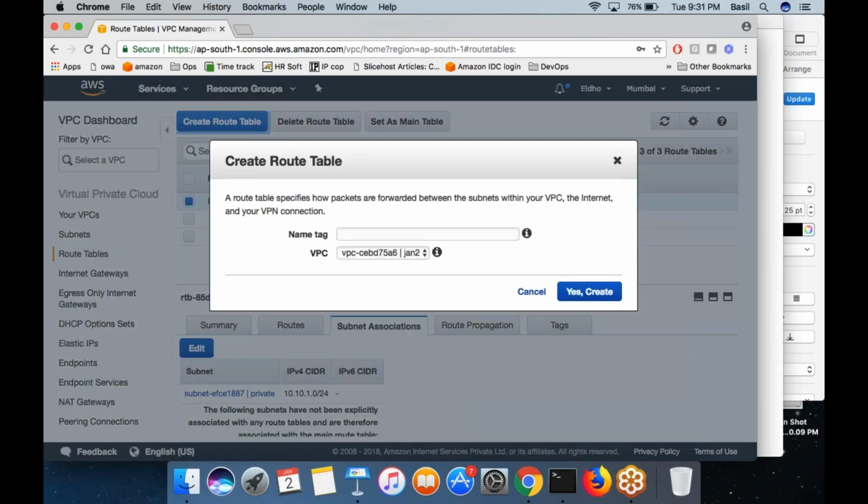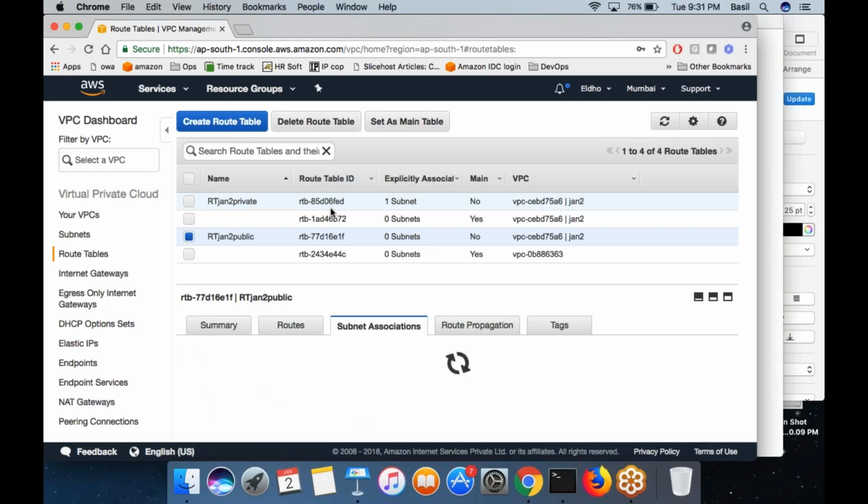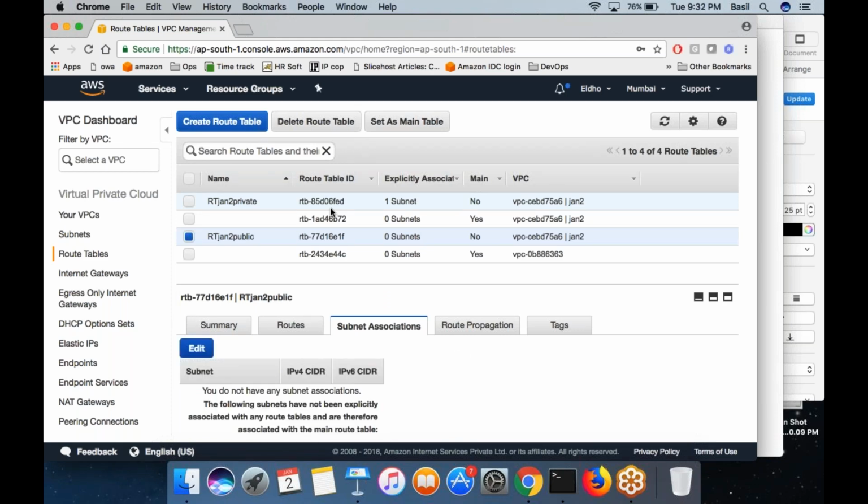Click on create routing table. This time I'll give it the name RT Jan to public. Any name you can give. Select your VPC here. Click on the create button. So I created one more routing table. This routing table I am going to associate with the other subnet. I have a total of two subnets. To the public subnet, I would associate this public routing table.